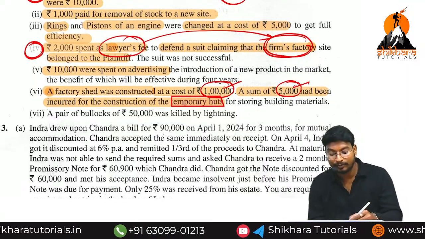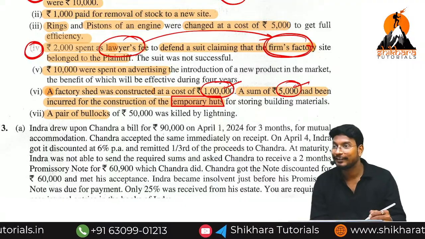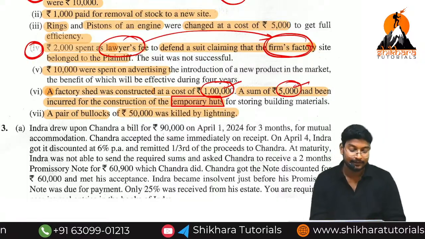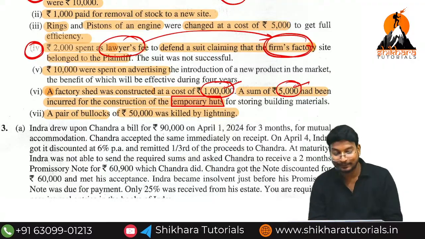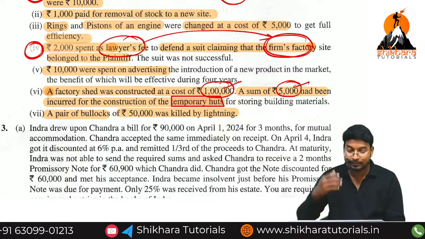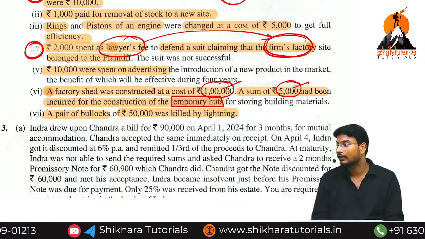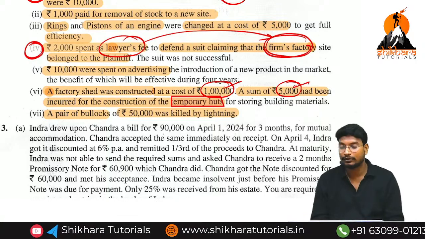Next, a pair of buffaloes. Here one buffalo is there. A pair of buffaloes of rupees how much? 50,000 was killed by lightning. Lightning means pidugupadi. So how much? 50,000. We have lost, a capital loss of rupees how much? 50,000. So this is the total overall information.